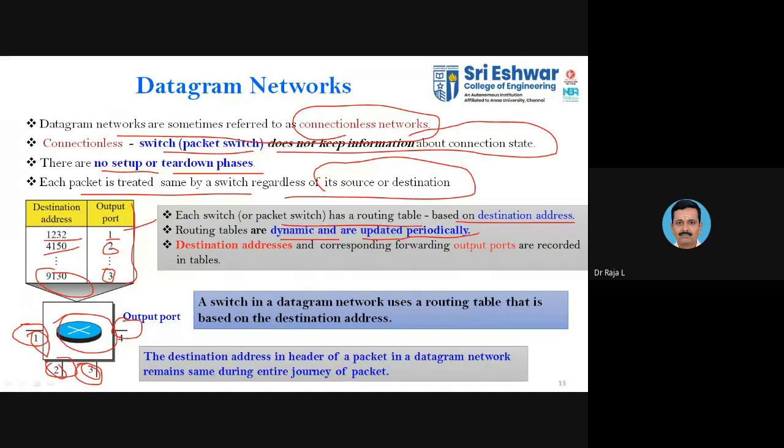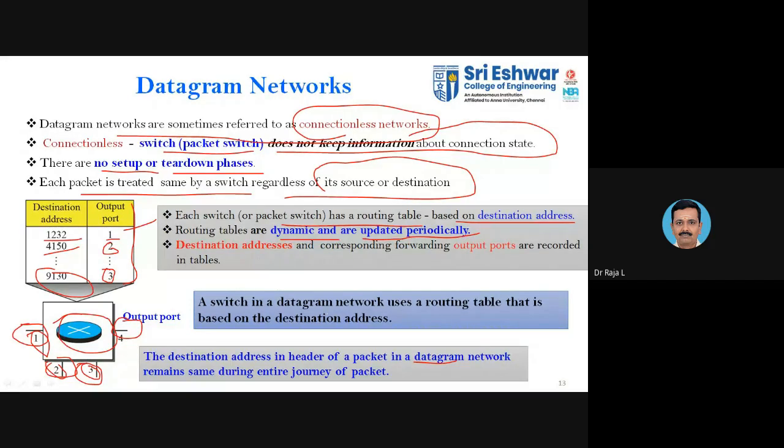Among the 4 ports, you may configure 3 as input ports and 1 as the output port, or you may configure 1 as the input port and 3 as output ports. So it depends on how you configure the switch, and based upon that you will have this routing table. Dynamic means you keep on updating periodically.